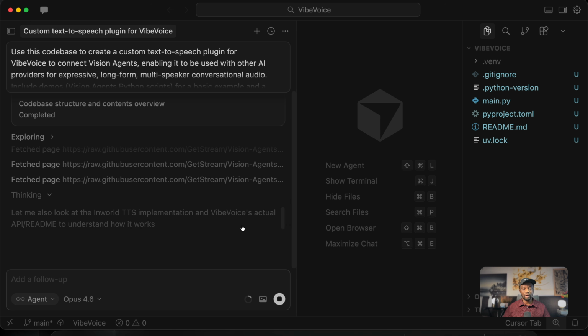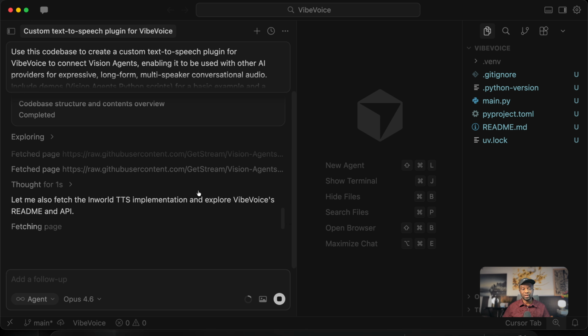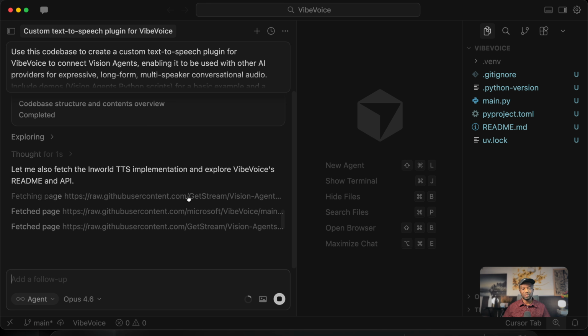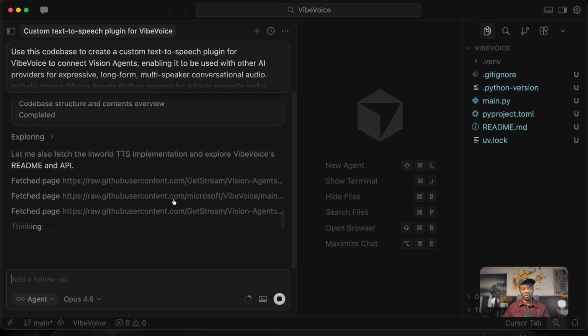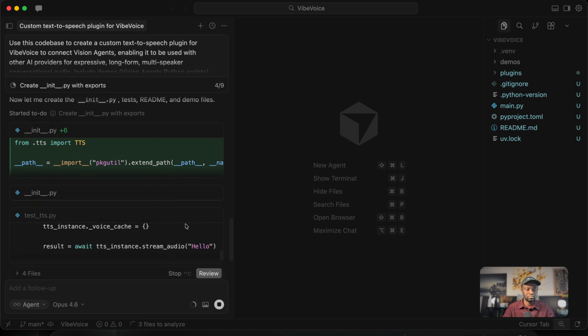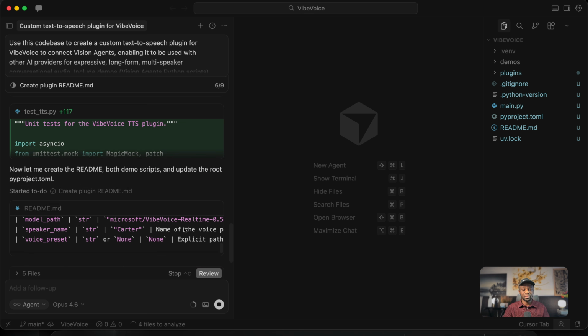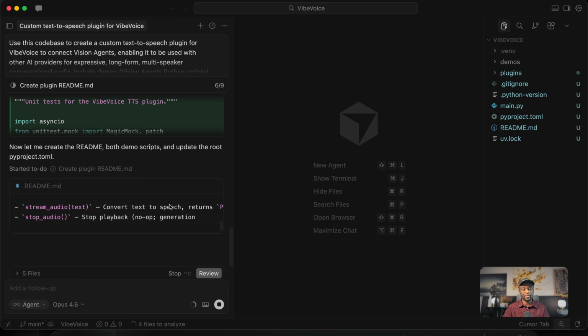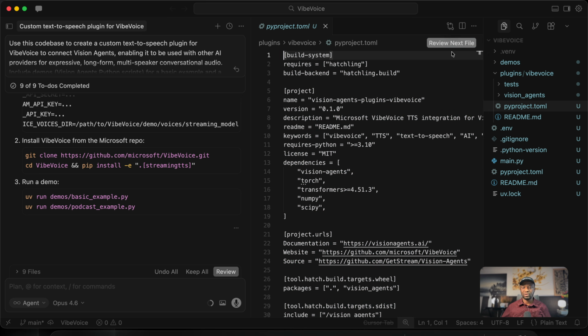This is going to take a while because it is exploring all the links we added to the prompt, the Vision Agent's documentation, as well as the GitHub repositories. It is now generating the plugin directory structure. Now we have the README. I'll go ahead and accept all the files.